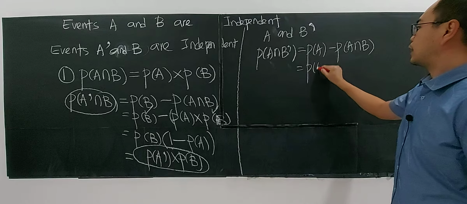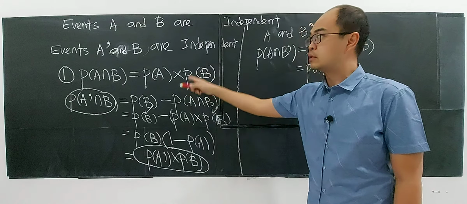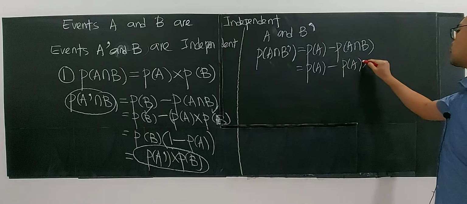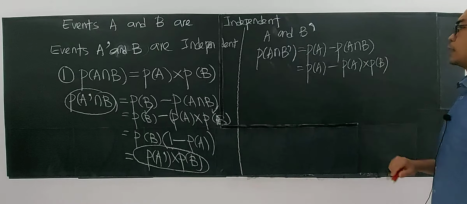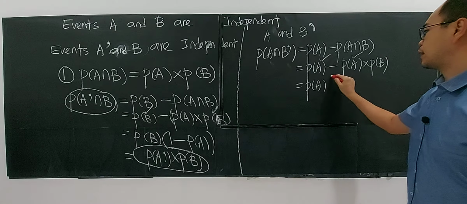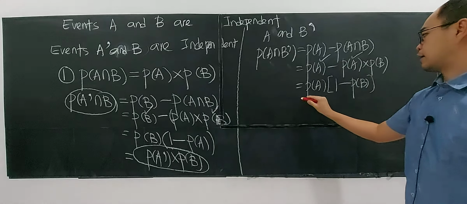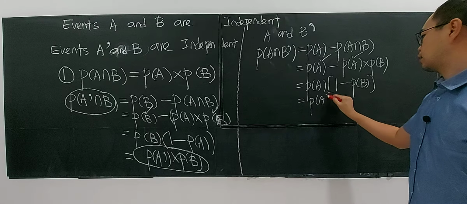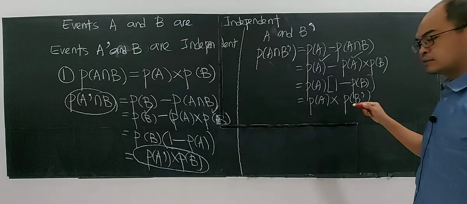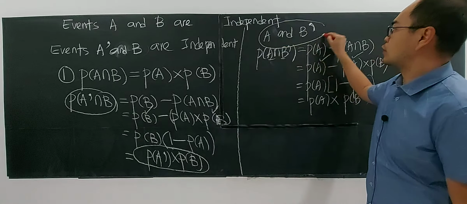So then you know that this applies the multiplication principle, because you know that events A and B are independent. So you follow P(A) multiplied with P(B), right? Later on you see that these two have the same factor. You factor out the P(A), and you are left with 1 minus P(B), because you have taken out the P(A). So probability of A multiplied by 1 minus P(B) is the probability of the complement of B, isn't it? You already proved that. Can you see that? It follows the multiplication rule, which means these two are also independent.